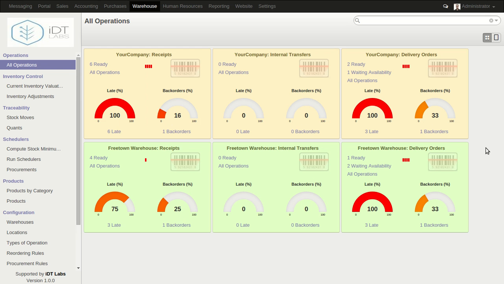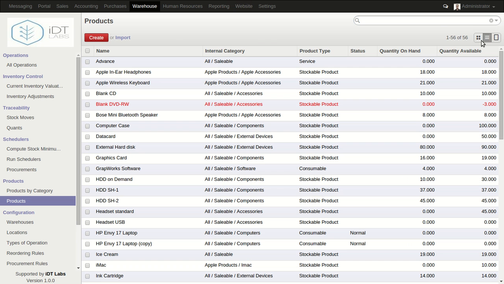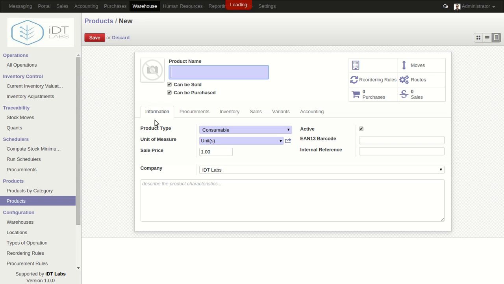Okay, so we might want to start talking about inventory. So come to products and start by creating a product. As you can see, these are products that can be sold. There are products that can't be sold, and this is currently being filtered by products that can be sold, but that's not our concern for now. We can change to list view and view the quantity of products both on hand and the quantity available. So we can click create to create a product.